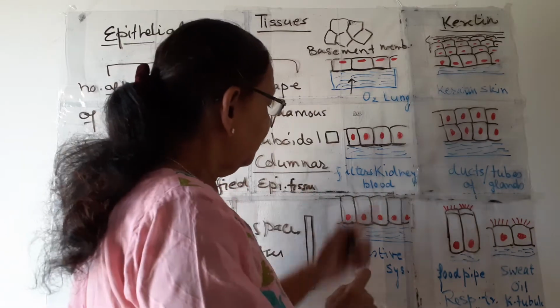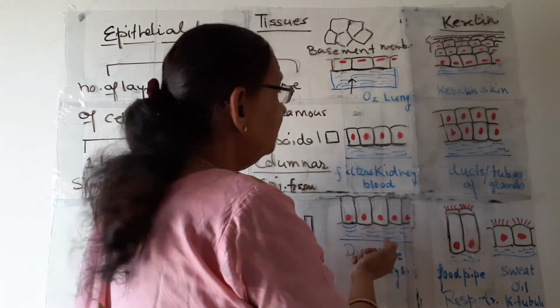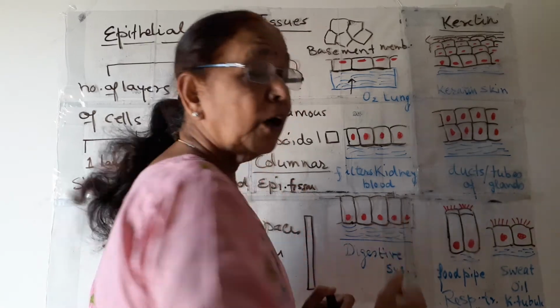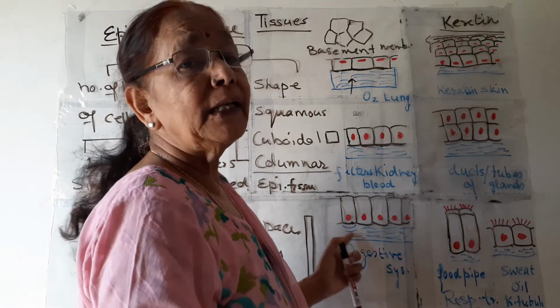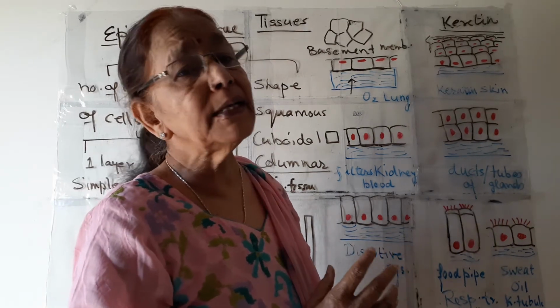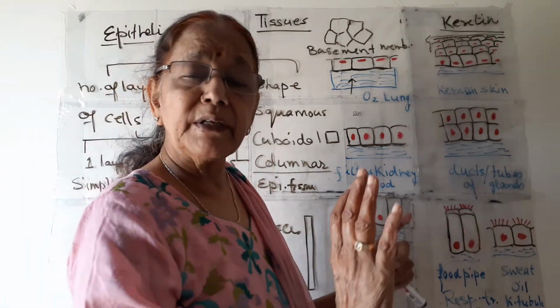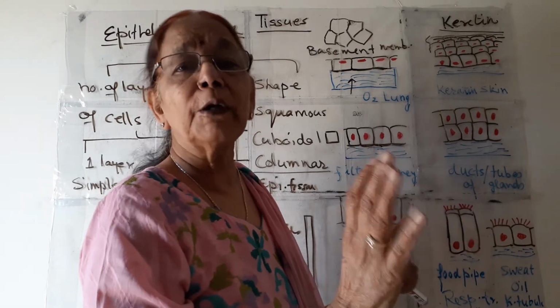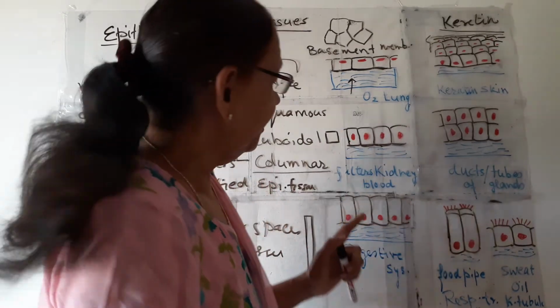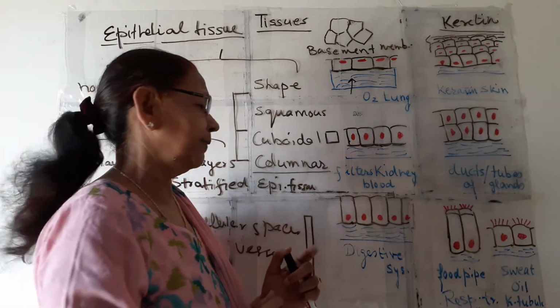Now these are three. Where is the stratified columnar? No. In columnar epithelium, stratification is absent. Stratified columnar epithelium is not present anywhere. It is only single layered.